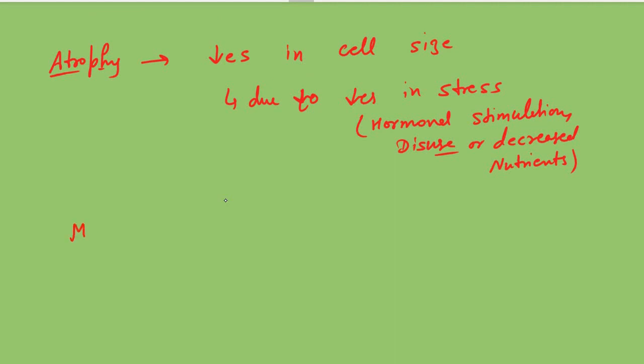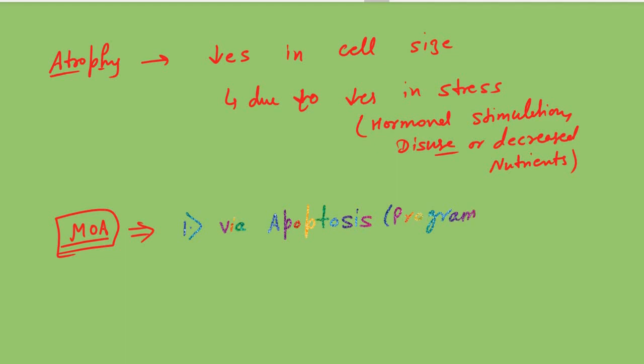Now, what is the mechanism of action, or what is the cause of the atrophy? So there are 3 mechanisms that I want to discuss. So first is a decrease in the cell number, it occurs via the apoptosis. Apoptosis means programmed cell death.